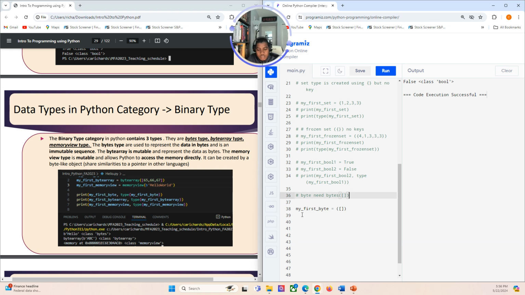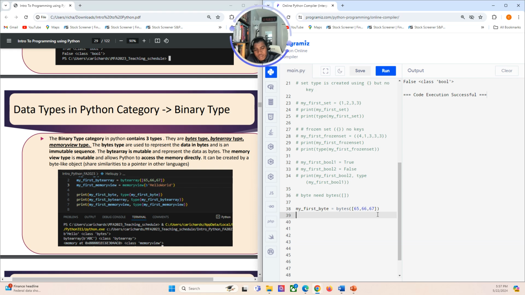If you set it, just to note, these bytes are encoded to the ASCII character set. So if I do 65, comma 66, comma 67, I need the bytes keyword.